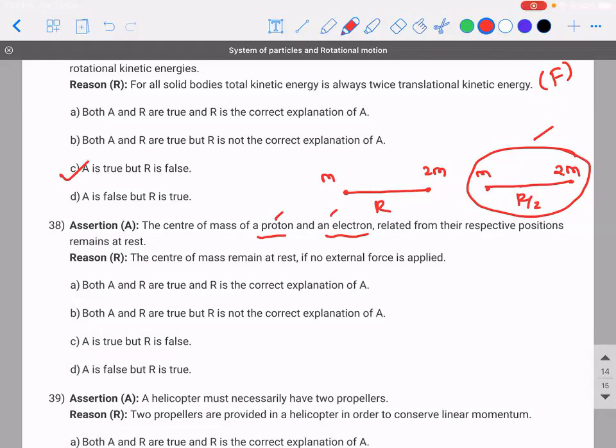Sir, but the electron is revolving around the proton, right? Okay, let it revolve, but the relative displacement is still the same, no? It is revolving in what kind of an orbit? It's a circular orbit, right? Then wherever it is going to be, the distance of separation is still going to be the same, so you can say that the center of mass is still at the same position.